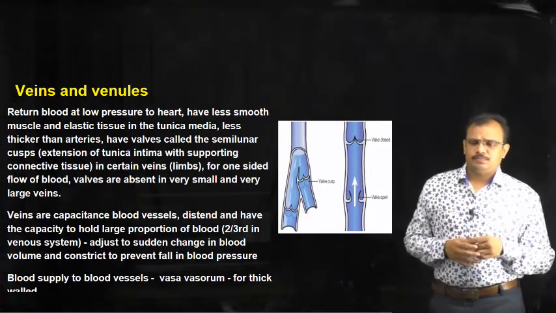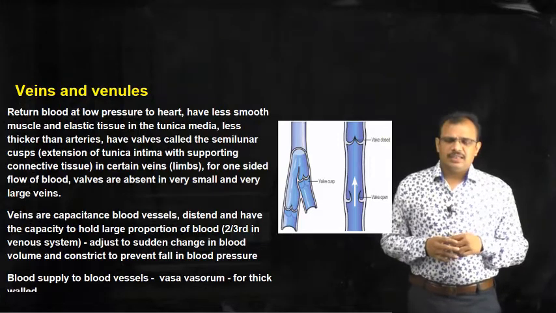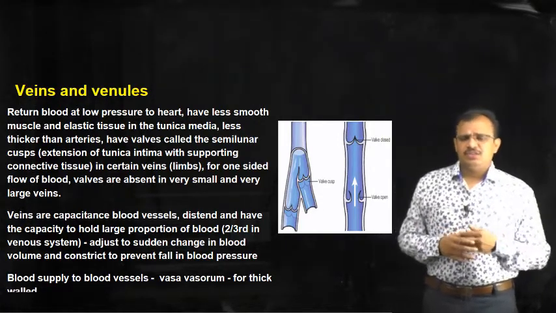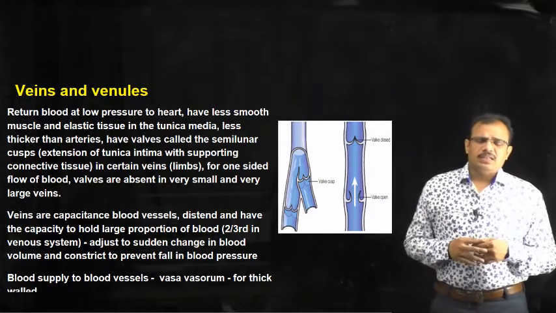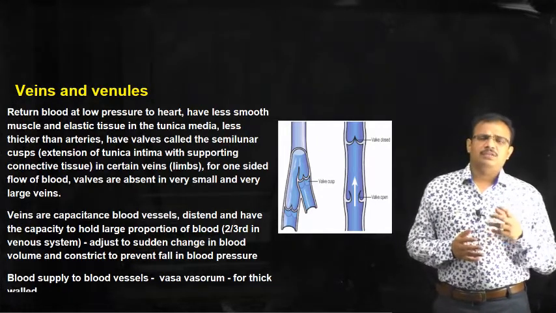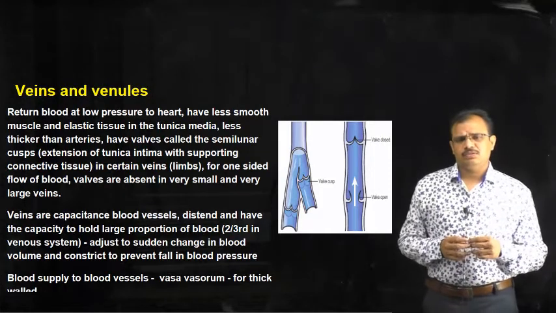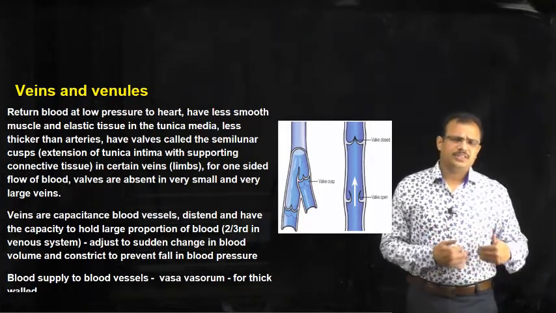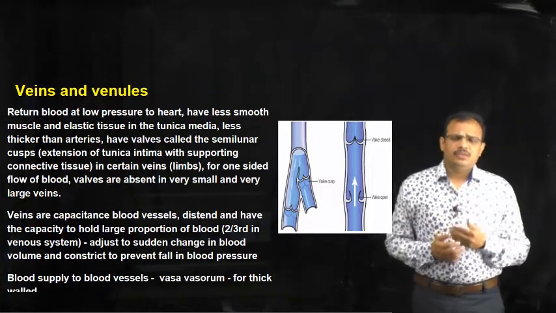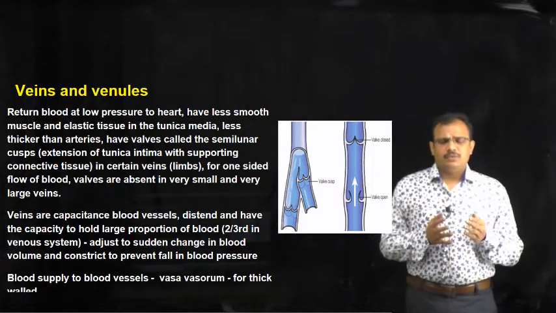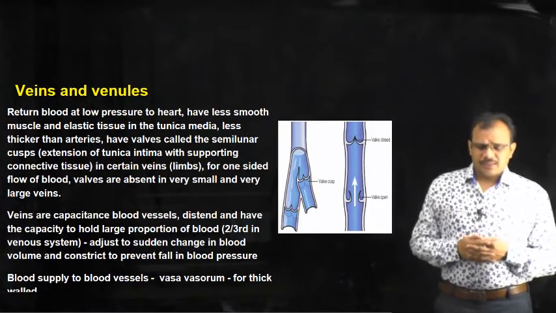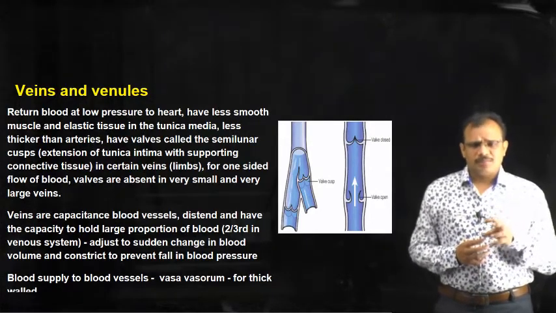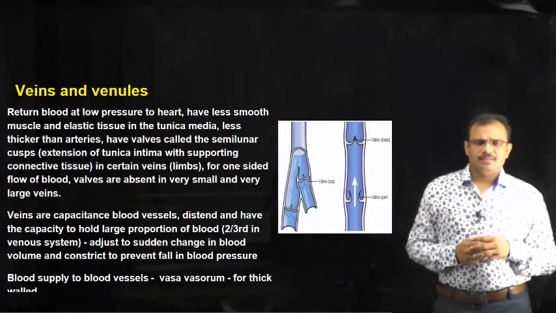venous system. And generally this is necessary for adjusting sudden changes in blood volume, and generally they constrict to prevent a fall in blood pressure. So in any sudden loss of blood, the blood that is present in the veins will be utilized, and they also prevent the fall of blood volume. And generally blood vessels also are supplied with blood vessels. Understood?